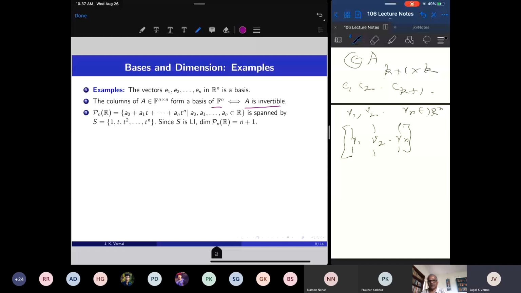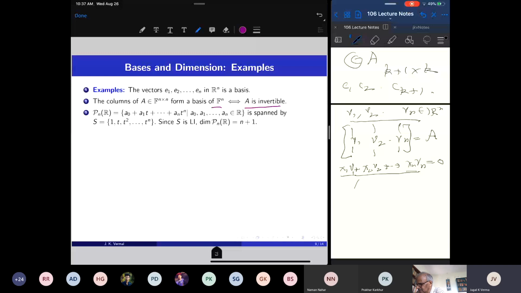Okay, column vectors are V1 up to Vn, and I want to test whether these are linearly independent or not. Linear independence means that if I take a linear combination, and suppose this is the zero vector, then all the xi's are zero. That is the meaning of linear independence. But this linear combination of these n column vectors, I can write, suppose this is my matrix A, as A times (x1, x2, ..., xn) equal to 0.